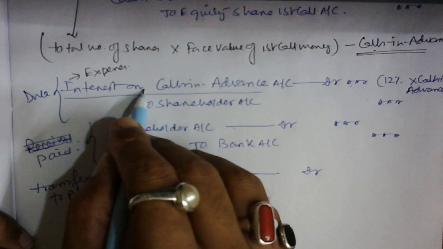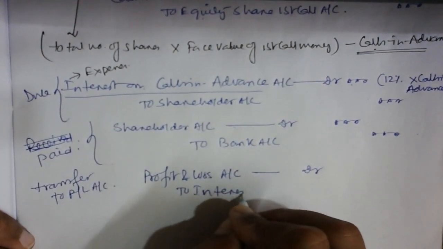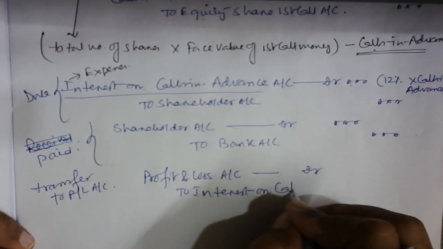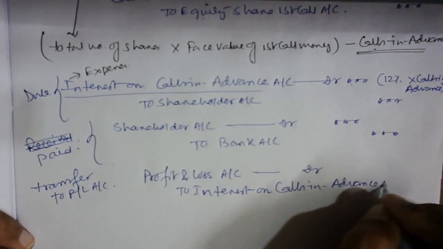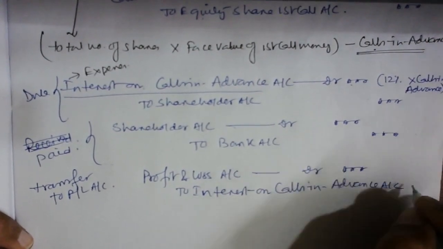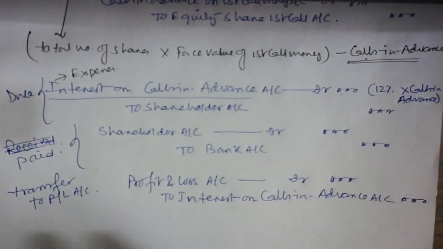This interest is debited, so we need to transfer it, so it should be credited, sir. Okay, so this is the journal entry and the fundamentals with regard to calls in advance and calls in arrear. Done.